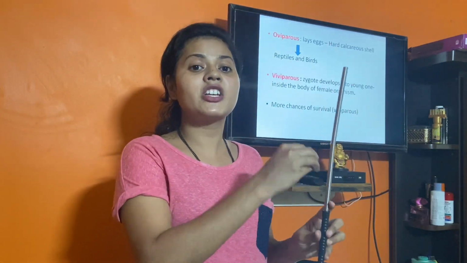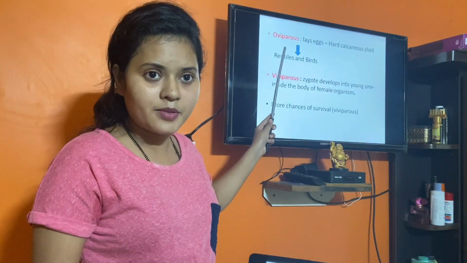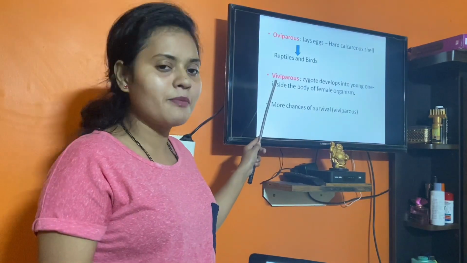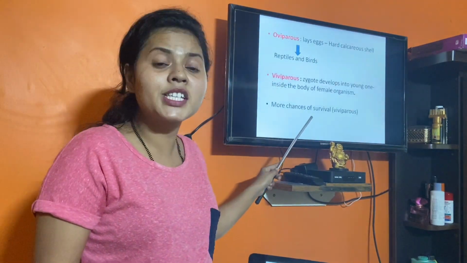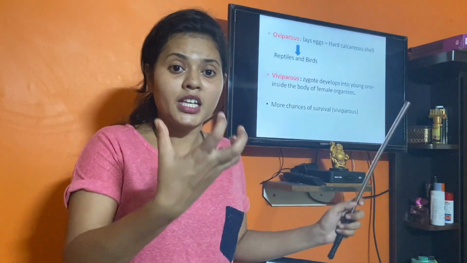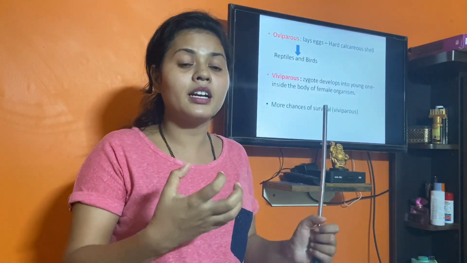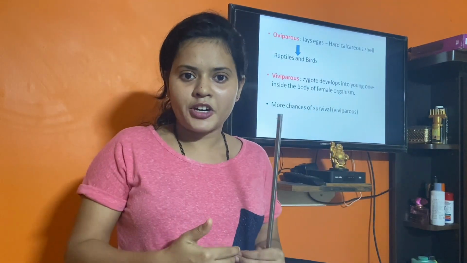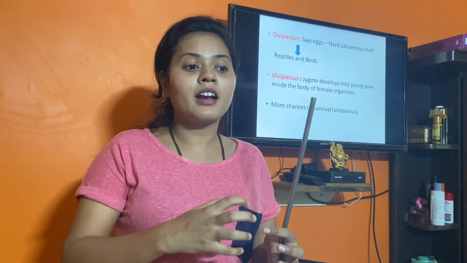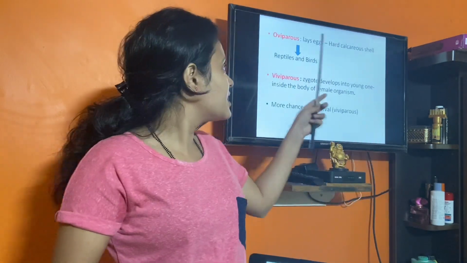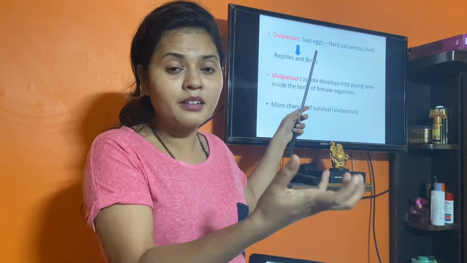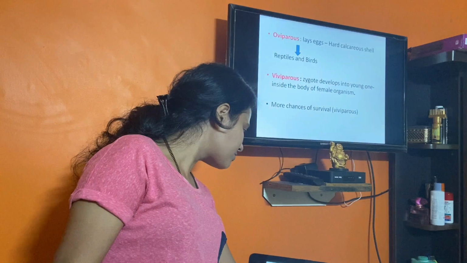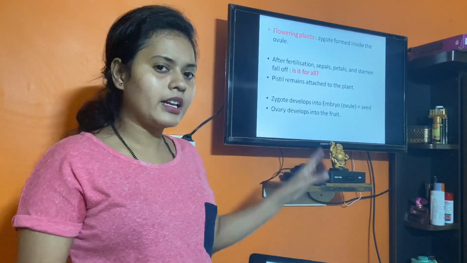Organisms which lay eggs are called oviparous, and organisms which directly give birth to young ones are called viviparous. There are more chances of survival in viviparous animals because the young ones are properly cared for in the female's body. They are given nourishment and protection by the female body, whereas in oviparous animals, since the eggs are outside, there won't be that protection. So there are fewer chances of survival there.